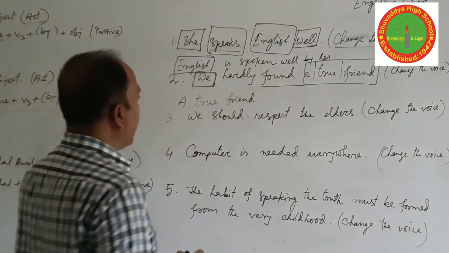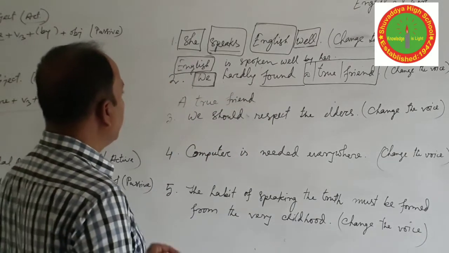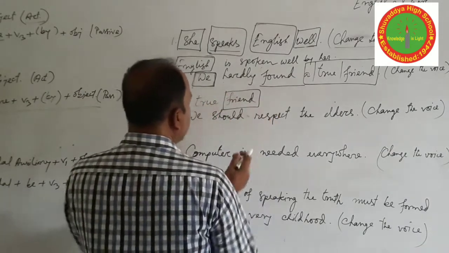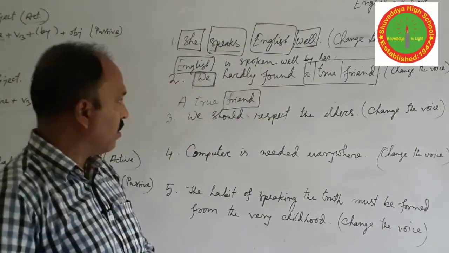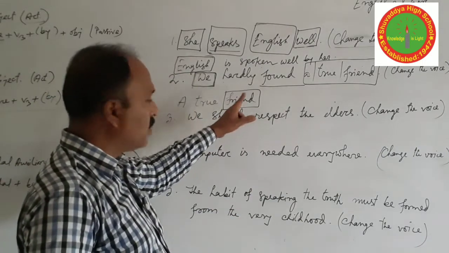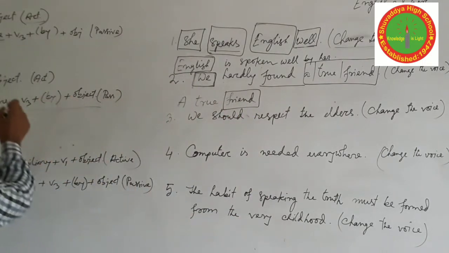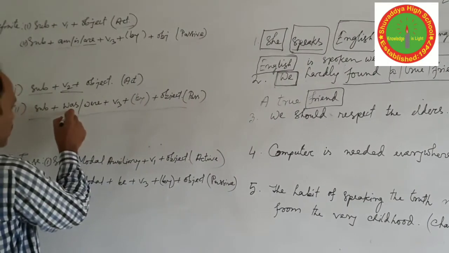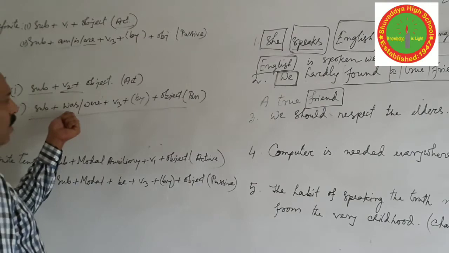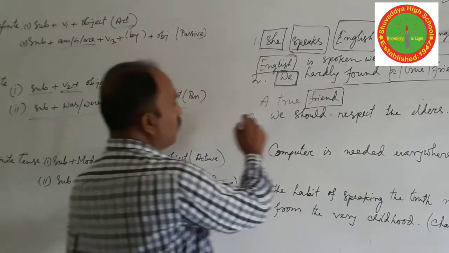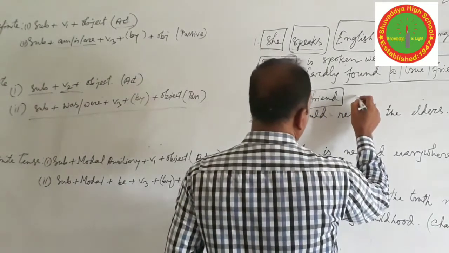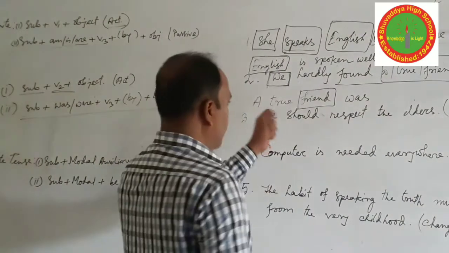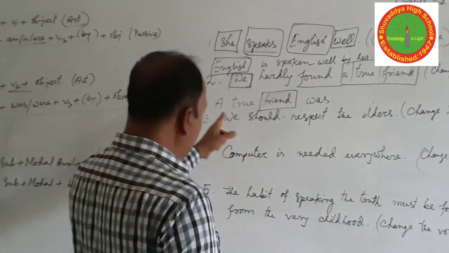Identify which word is the head word, and is it singular or plural? If the word is plural, you should use were. If the subject is singular, third person, you should use was. Okay. A true friend is singular, so we are going to use was.